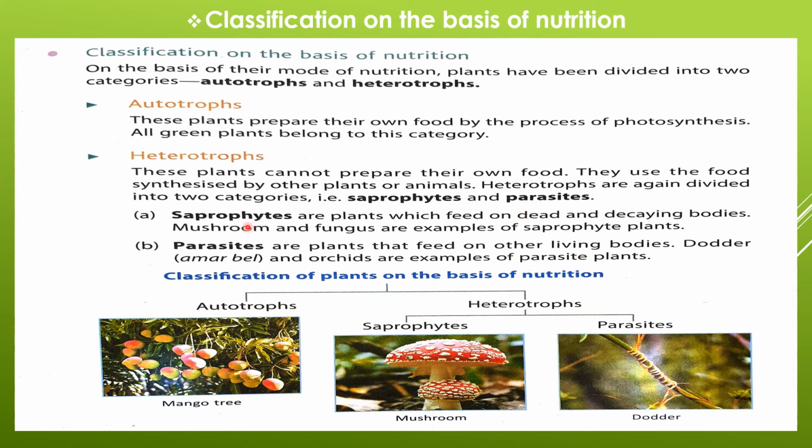Saprophytes. Saprophytes are plants which feed on dead and decaying bodies. Mushroom and fungus are examples of saprophyte plants. Parasites. Parasites are plants that feed on other living bodies. Dodder and orchids are examples of parasite plants.